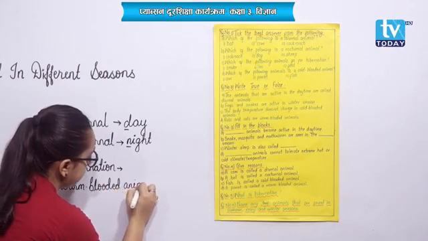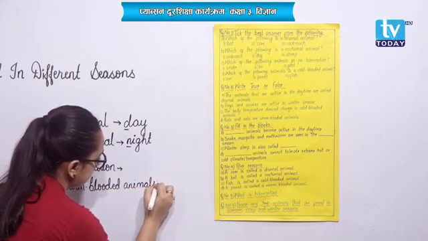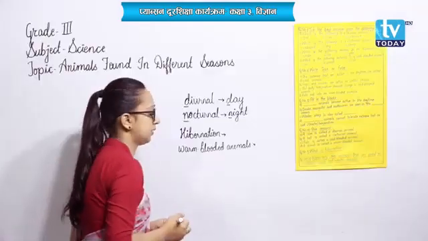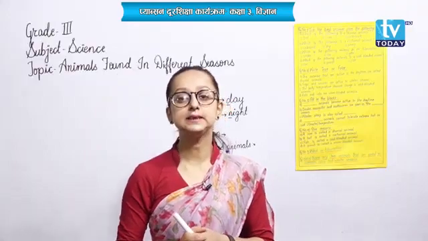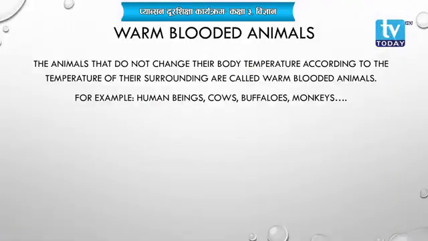Warm-blooded animals. Okay, warm-blooded animals. These animals, means the animals that cannot change the temperature of their body according to the temperature of their surrounding, are called warm-blooded animals.